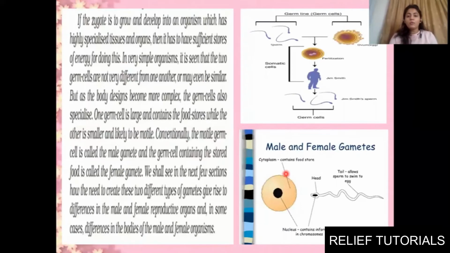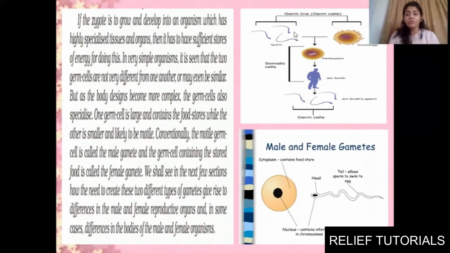Okay, now if the zygote, now what is zygote? Combination of male and female gamete will be forming a zygote. You know that, right? Male gamete is sperm, and female gamete is known as ovum, or you can say egg. Now this egg and sperm are known as germ cells. So whenever I say germ cell, don't you get confused. It is just sperm and ovum or egg.